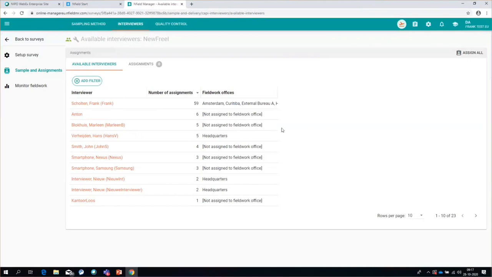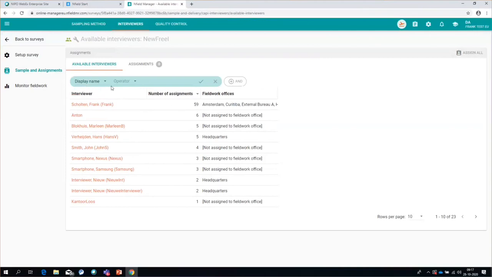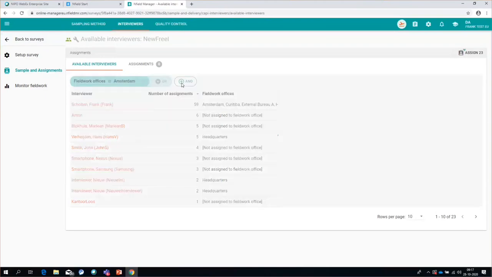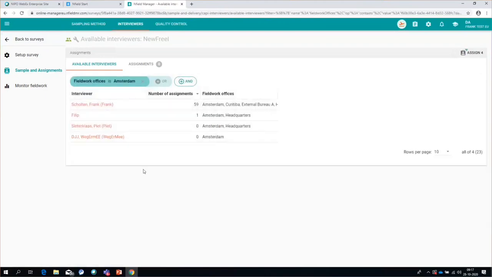But we have also made those fieldwork offices now available for the basic survey type. So if you start assigning, you can actually create a filter, choose your fieldwork office. And I will choose fieldwork office Amsterdam, and I will get all my interviewers from this particular fieldwork office.